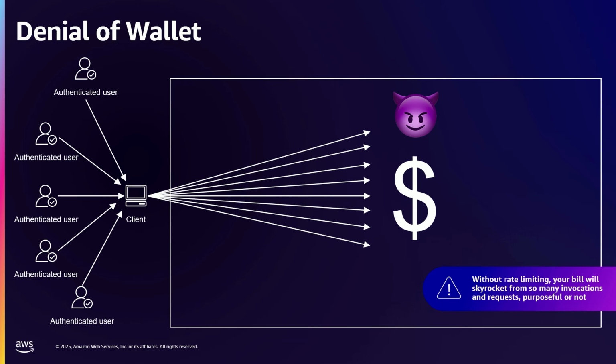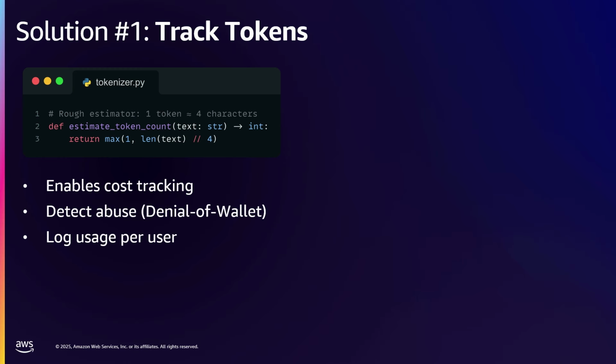So that's why you need to think about how you make sure users can't invoke too many things. Two solutions here. One is track tokens. Super easy way to just track the generations of tokens. You say like, oh, you only have 10,000 tokens a day or something like that. You can just make a function. It doesn't have to be that complicated. But it's really important with cost tracking so that users just can't exploit your system.